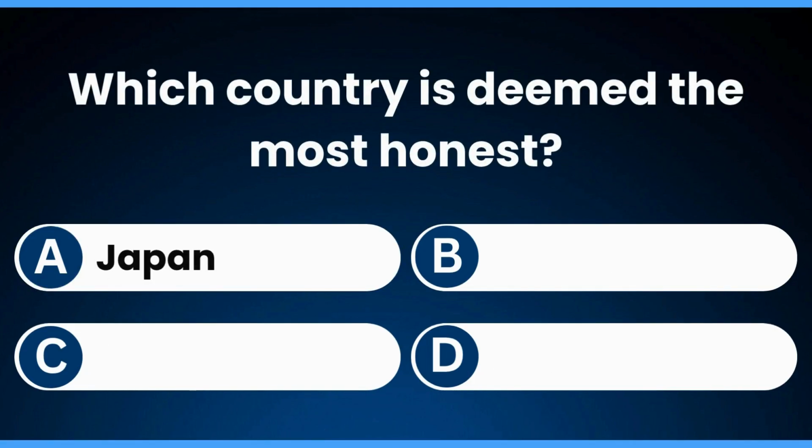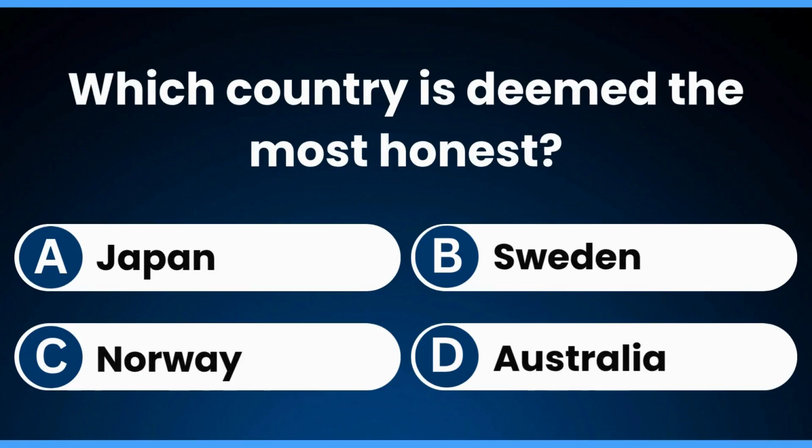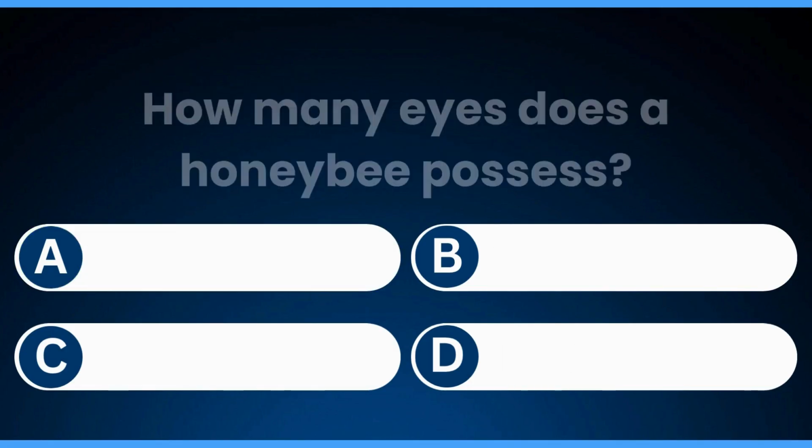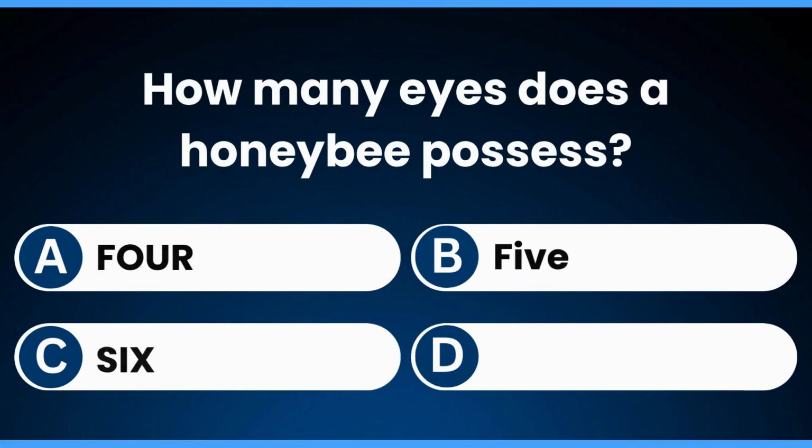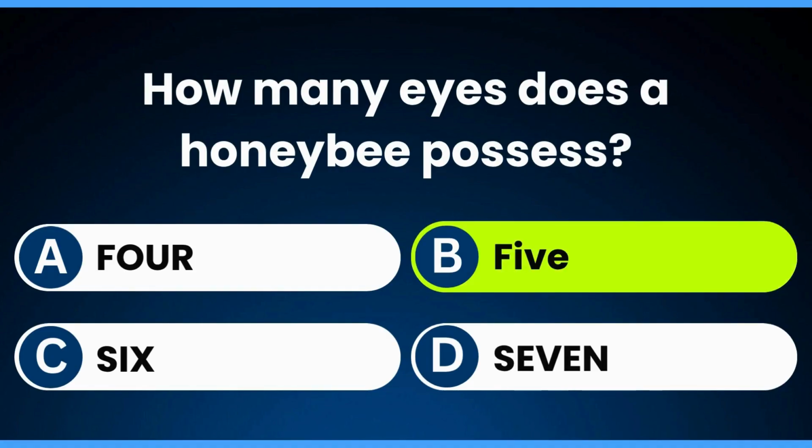Which country is deemed the most honest? Japan. How many eyes does a honeybee possess? Five.